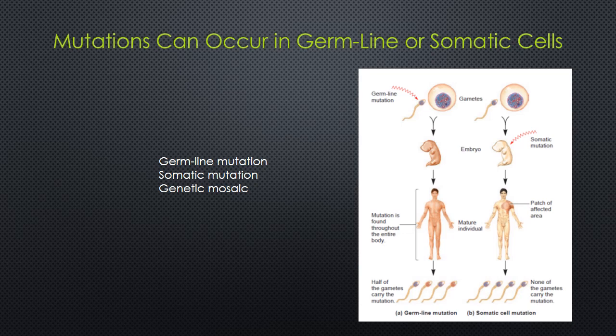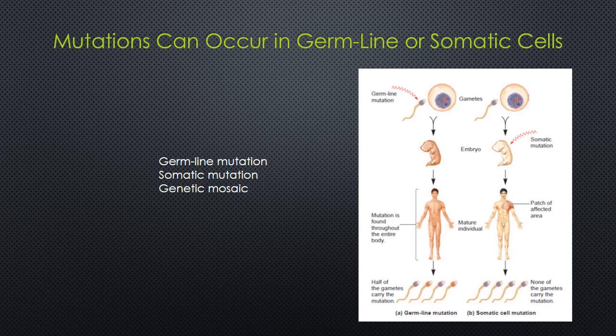Mutation can also happen within somatic cells at early or late stages of development. In this example, the right side one, the somatic mutation has occurred within a single embryonic cell. As the embryo grows, this single cell is the precursor for many cells of the adult organism. Therefore, in the adult, a portion of the body contains the mutation.